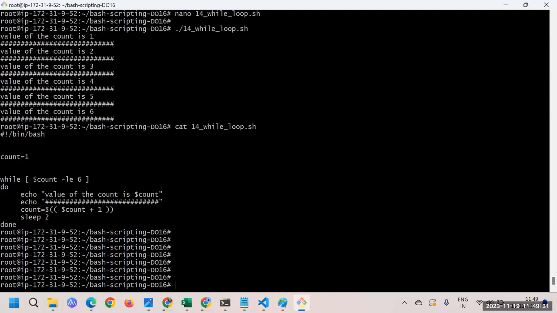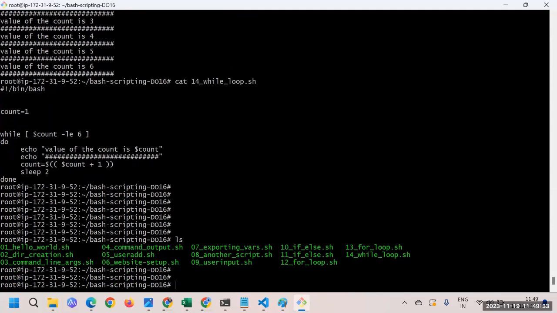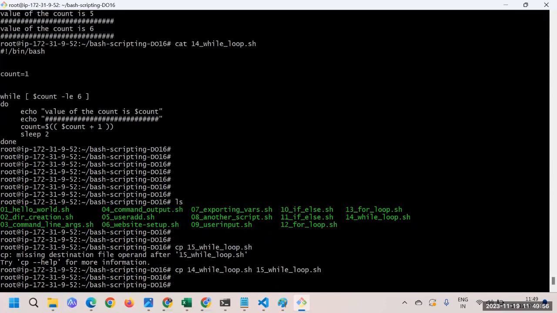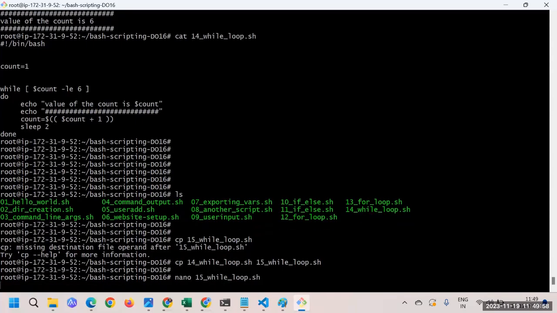So what we will be doing here, I'll type one new script. I'll just copy the existing script and then make some modification there itself. So while loop.sh, sorry, I didn't put the source, it's a 14. And I'll modify that 15 number script.